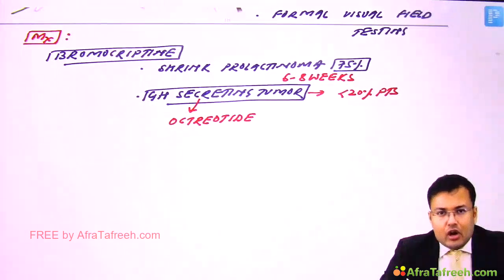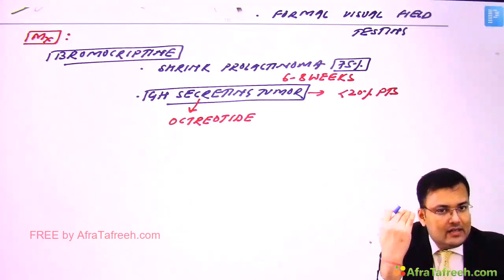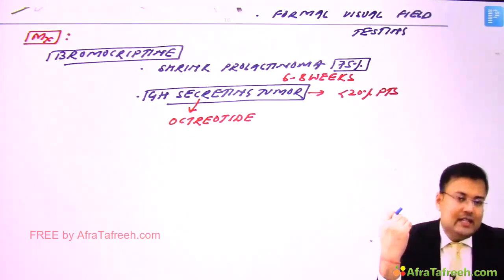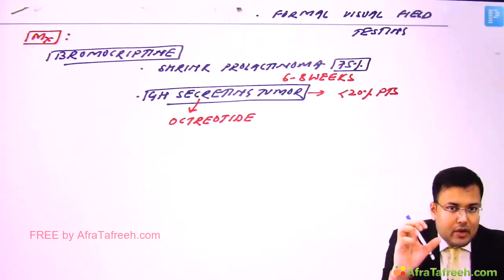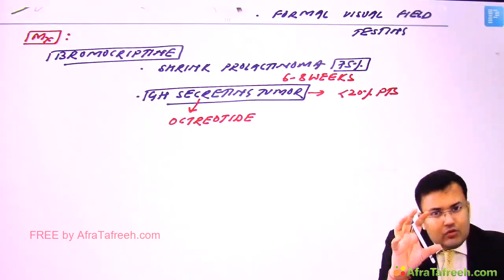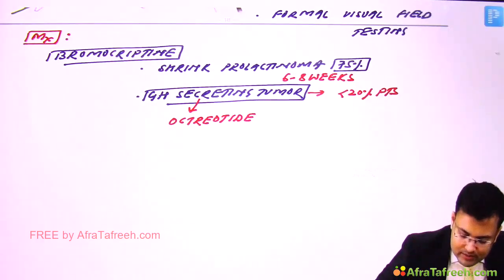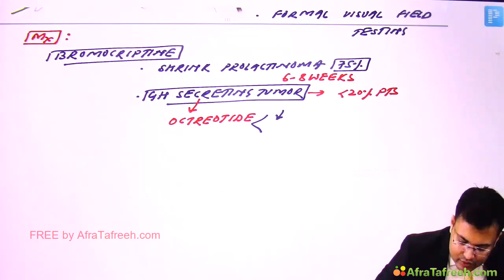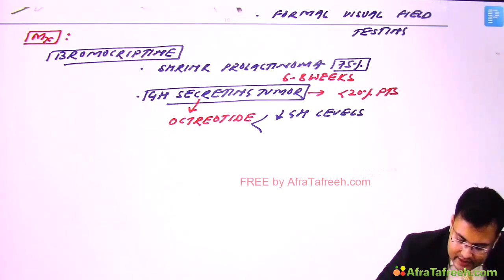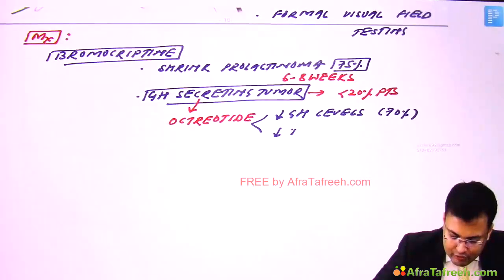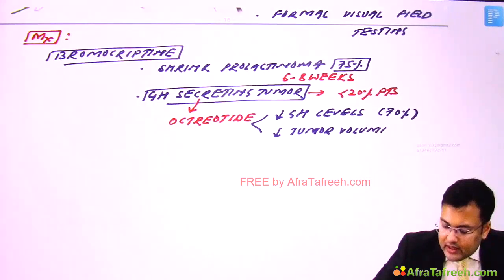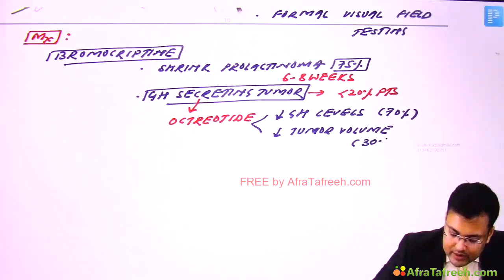Now see, octreotide can decrease the level of growth hormone in 70% of patients. But the problem, the tumor volume is going to decrease only in less than 30% of patients. So two points: the good thing is that it decreases the growth hormone levels in 70% of patients, but the reduction in tumor volume occurs only in 30% of patients.